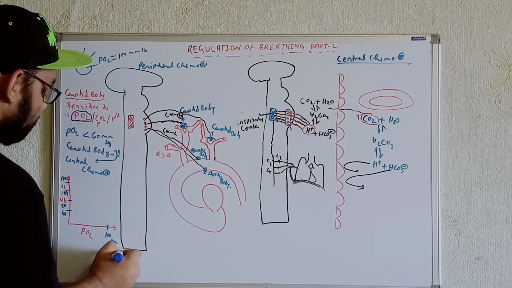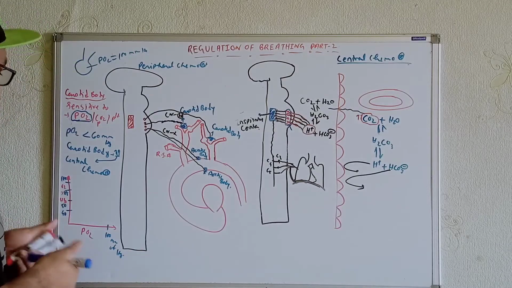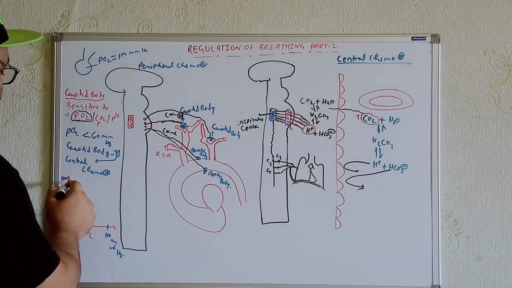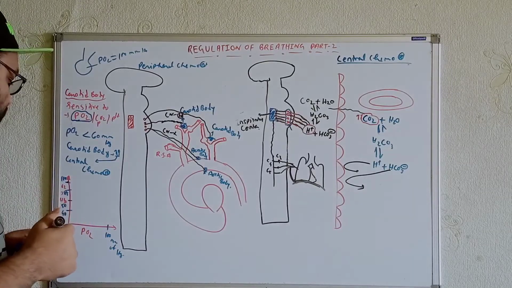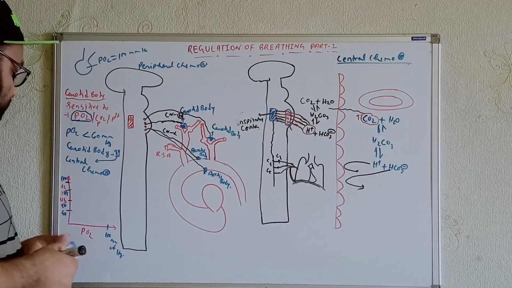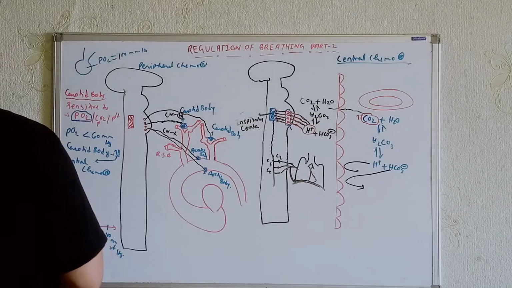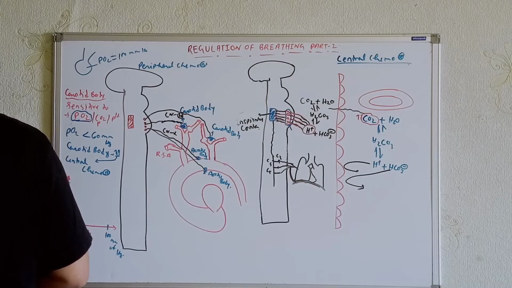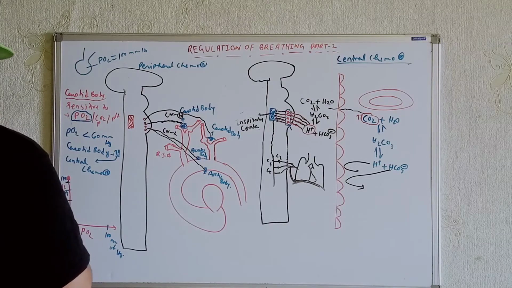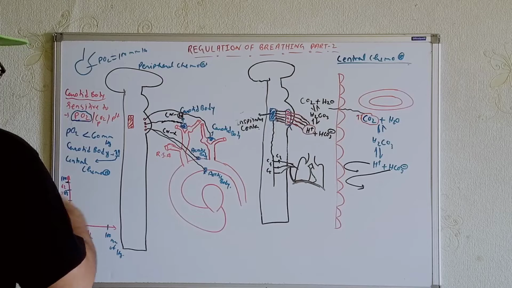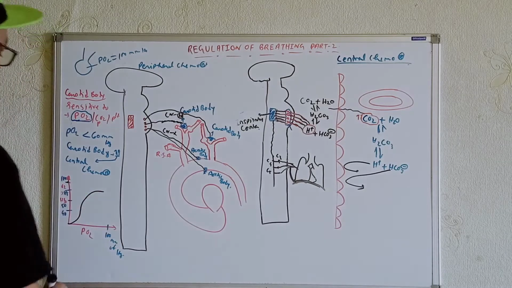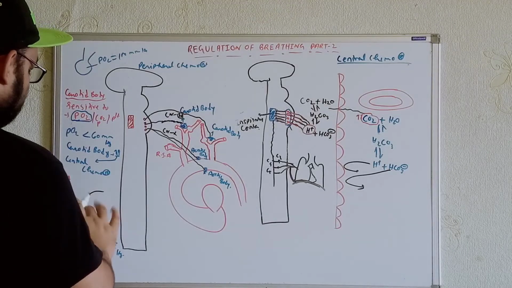Now, what do we know? Whenever the partial pressure of oxygen is 100, definitely we get the maximum saturation of oxygen with the hemoglobin, that will be 100% only. But try to understand the graph we will get in these cases. Okay, let's draw it over here for you once. We will get the graph over here, in this way.